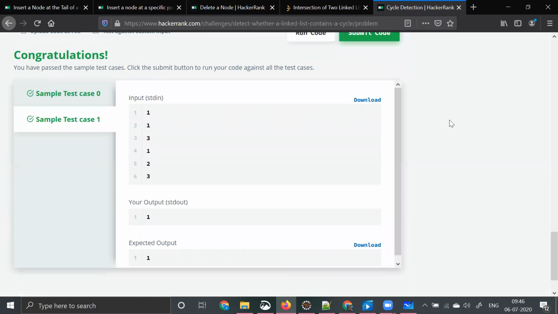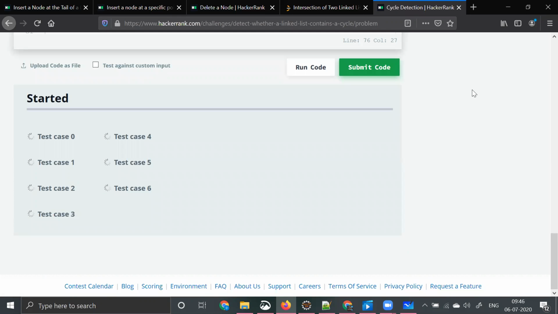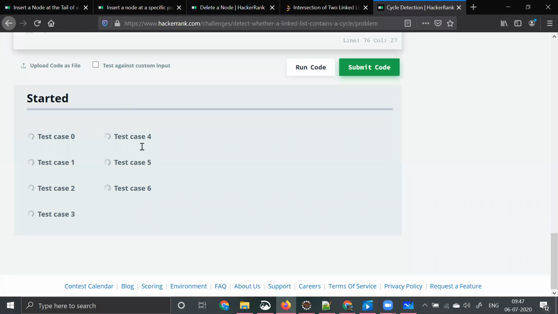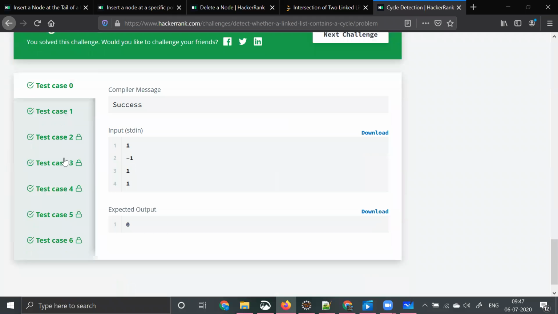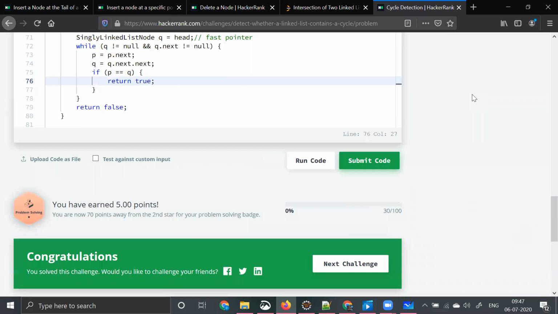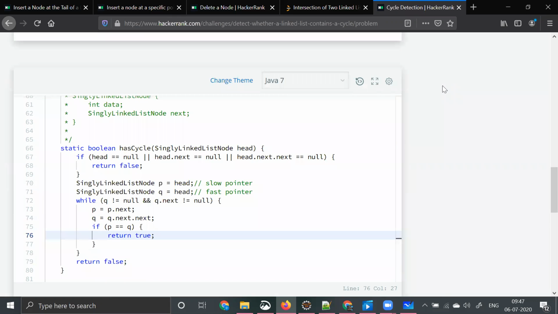So what I want to emphasize over here is there are two problems. One is to find out if it is a circular linked list or not. Second is to find out if there is a loop that is existing or not. In both cases, we are able to use the same code. Okay. So in this case, we have achieved a way to use the same code to solve two different problems. The reason is we have an idea on fast and slow pointers.